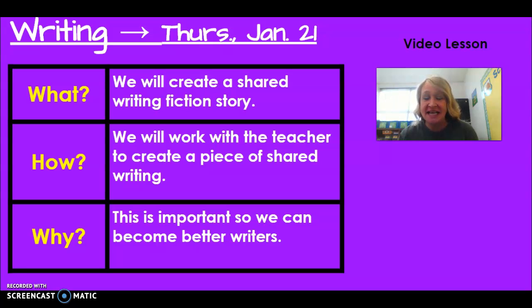Hi, first grade. Today we will create a shared writing fiction story. How will we do that? We will work together with the teacher and we will create a piece of shared writing. This is important so we can become better writers.